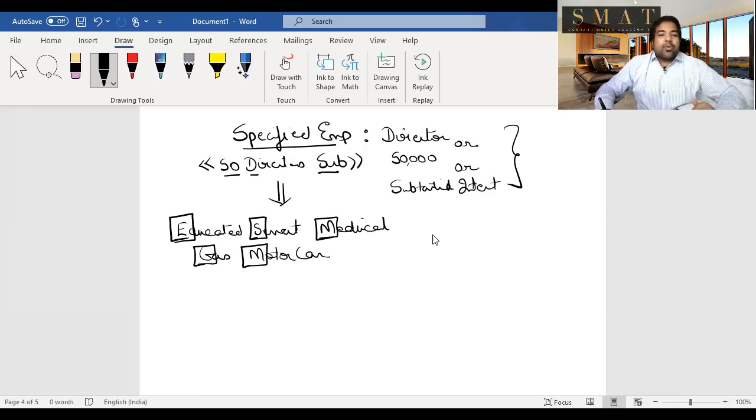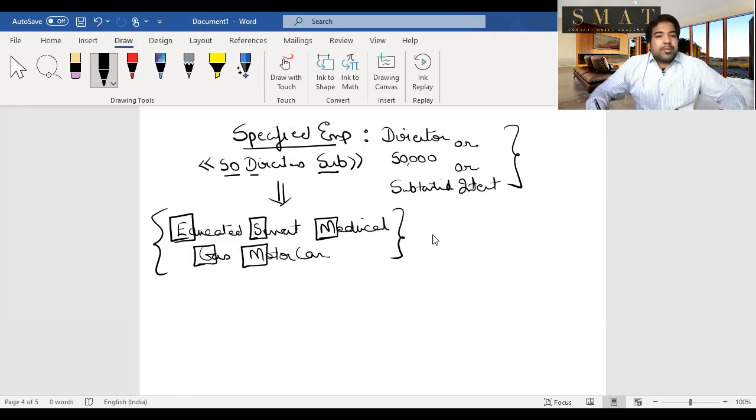Guys, these perquisites are only taxable in the case of specified employees. But you don't have to remember it, because guys, most people in an organization, even if you take the smallest peon in an organization, he will also be a specified employee, because his salary will be above that limit in today's times.